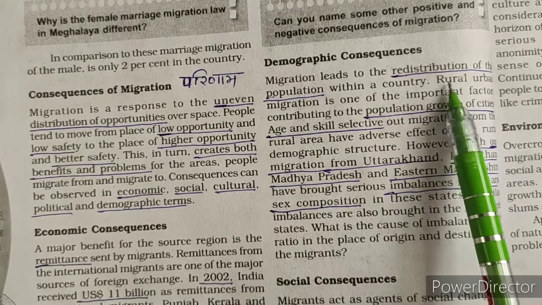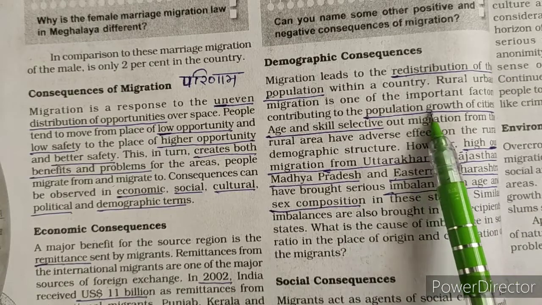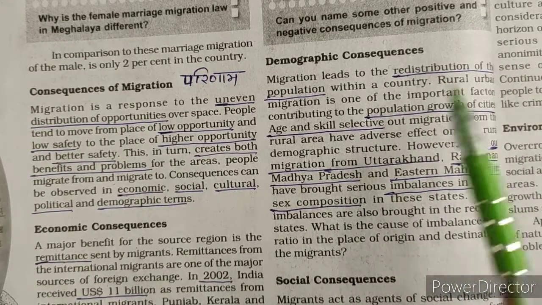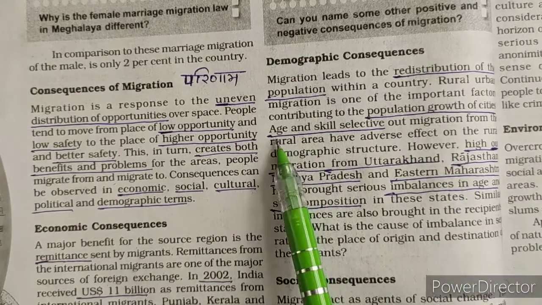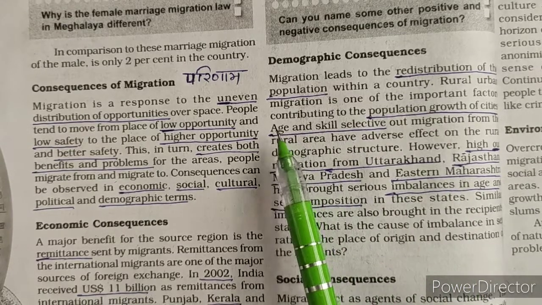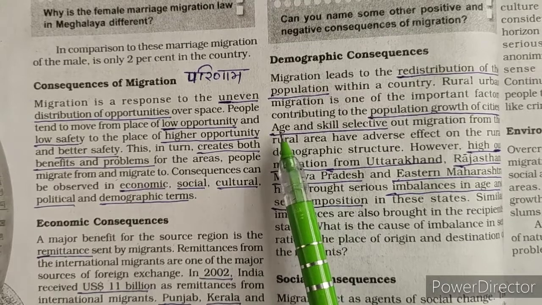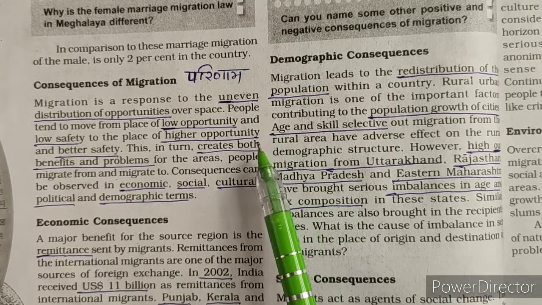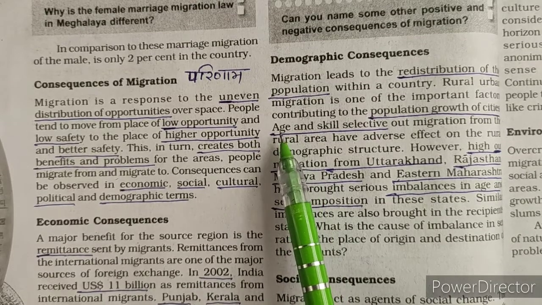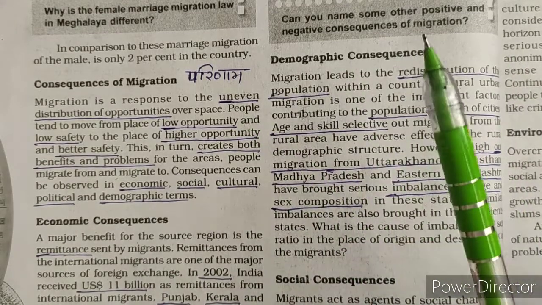Most of the people are migrating from rural to urban centers, and because of this the urban cities are becoming overcrowded. Which people and what particular age group is migrating is also an important part. Particular age and particular skill selective out migration. Particular age, working age group from 15-16 to 59. This age group migrates in larger proportion, and especially male. So when most of the working age group has out migration, then so many things will change in that area.